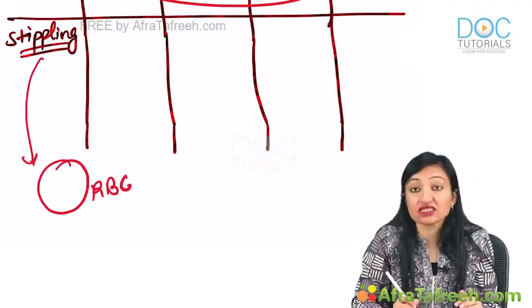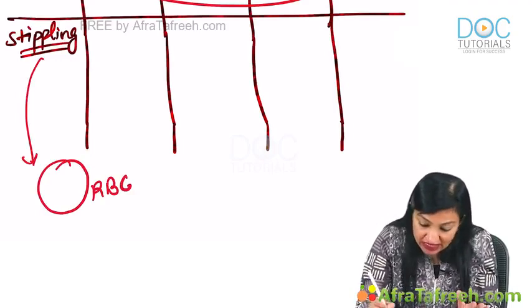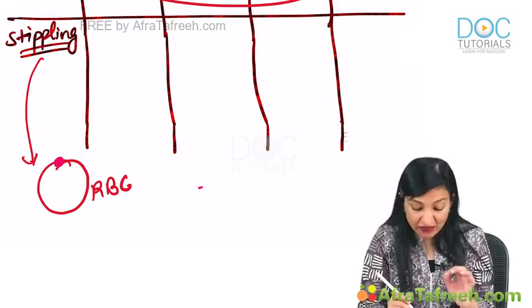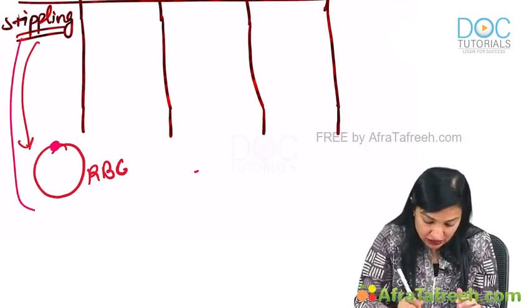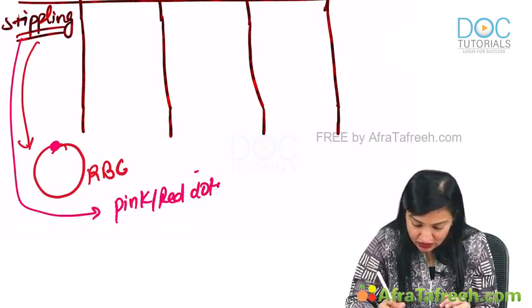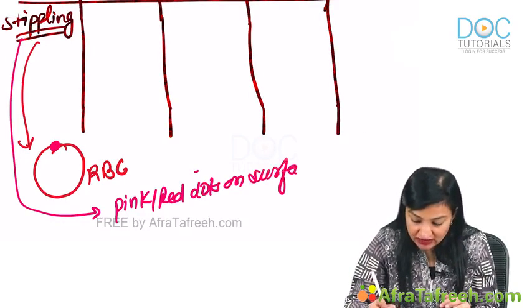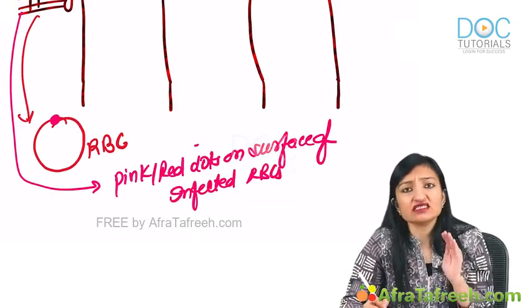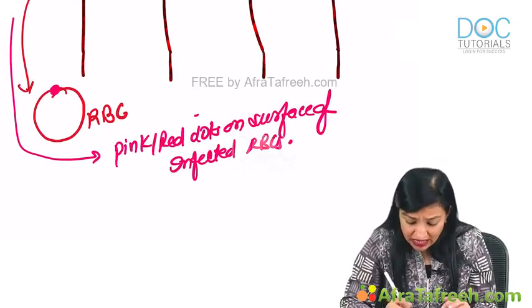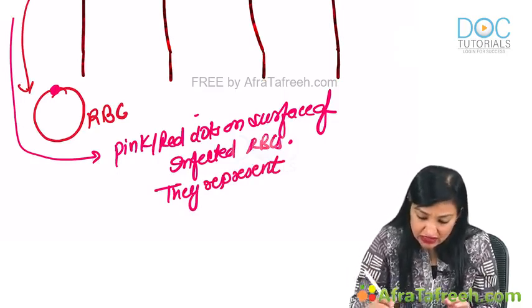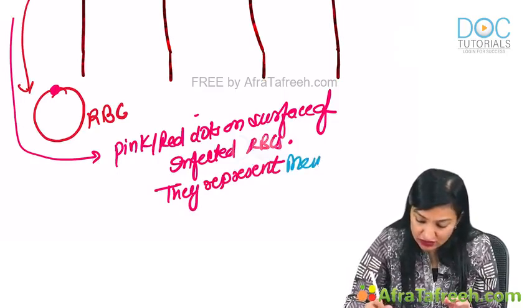For example, if this is an RBC, when properly stained, some pinkish to reddish dots will be seen on the surface of the infected RBCs. They are seen when stained properly, and they represent what? These dots actually represent membrane bound structures.